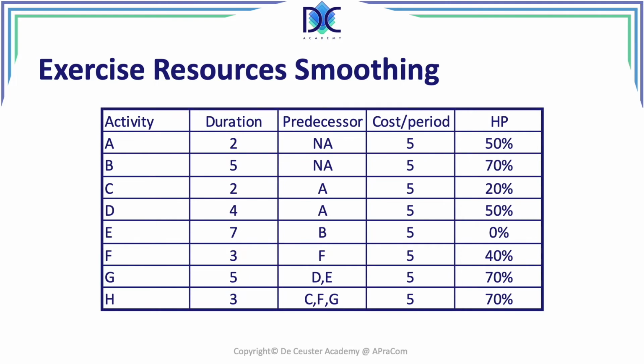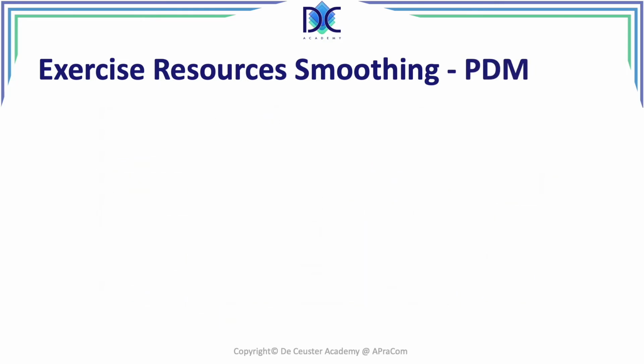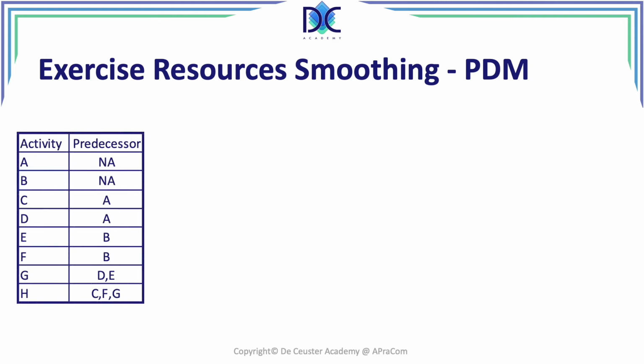Here you see the different activities. We see the durations, the predecessors, the cost per period. I put it the same for all the periods. I will use that later when we are looking at the budget. And our dear friend Harry Potter is here again. He's working on the activities A, B, C, D, F, G, and H. He is not working on activity E. Now you can stop the video here and create the precedence diagram. So basically you will see what that precedence diagram will look like.